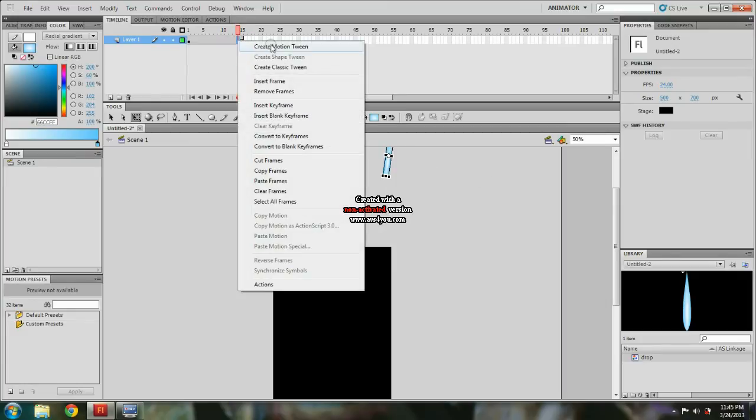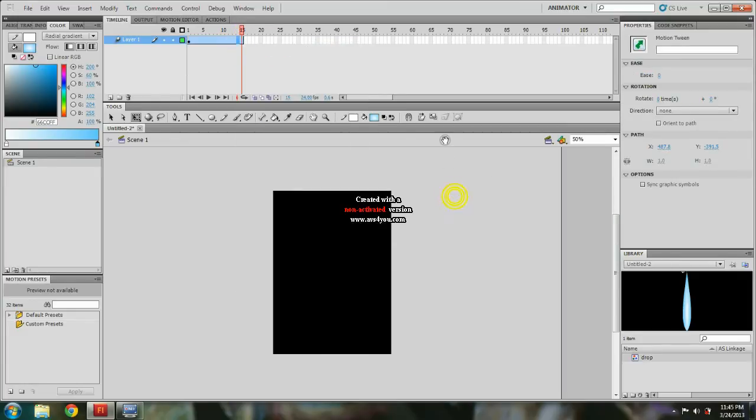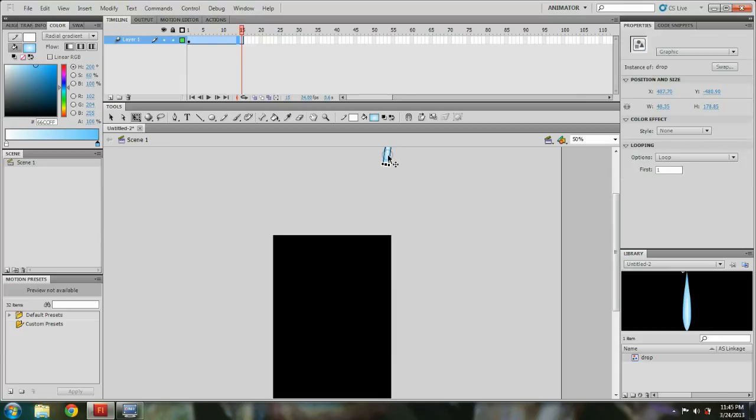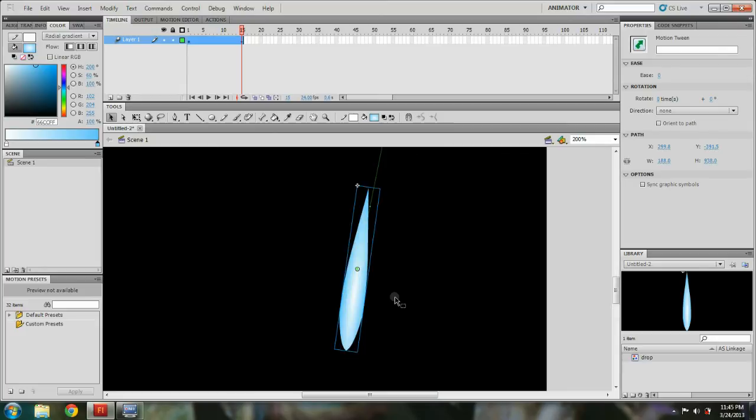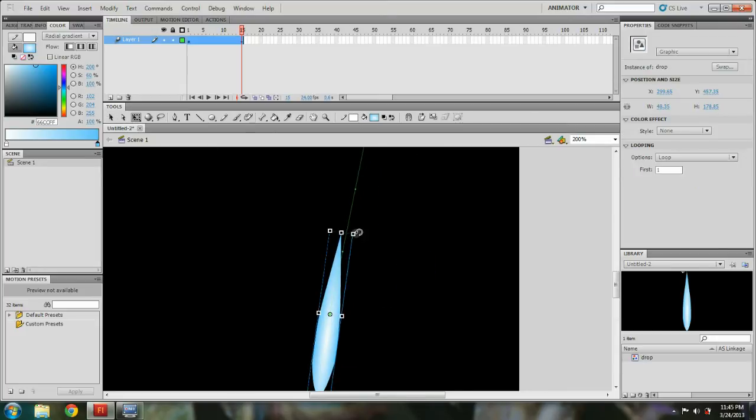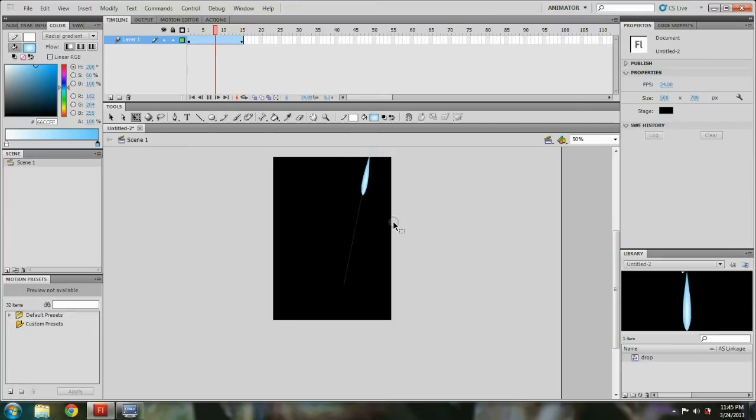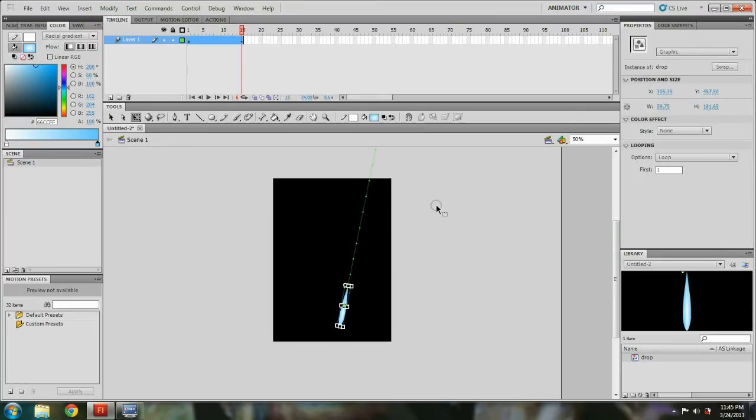And just convert this to a motion tween, go to the last frame, which is at 15, and drag this wherever you need it to go. I want it to be over here. I'm going to adjust it. It's going to be like that. That's going to be my animation.